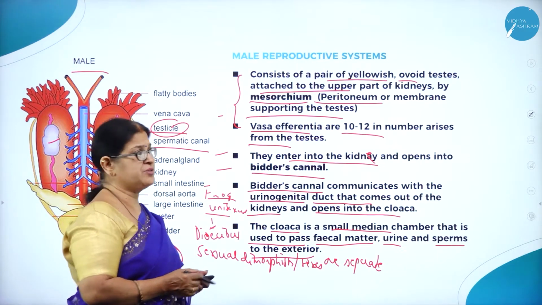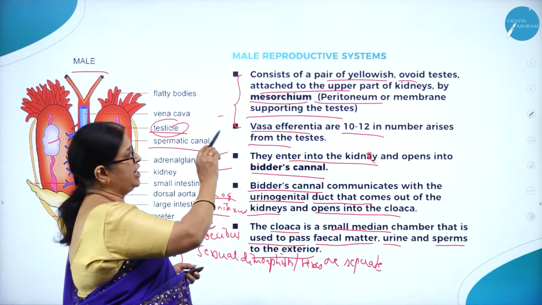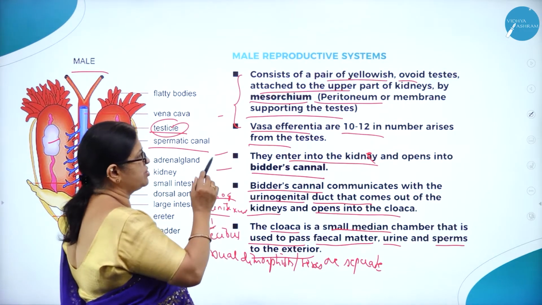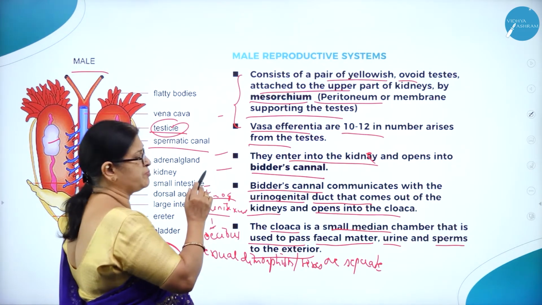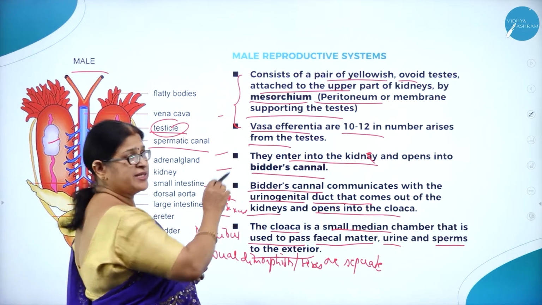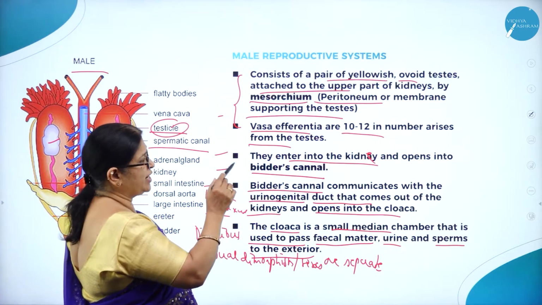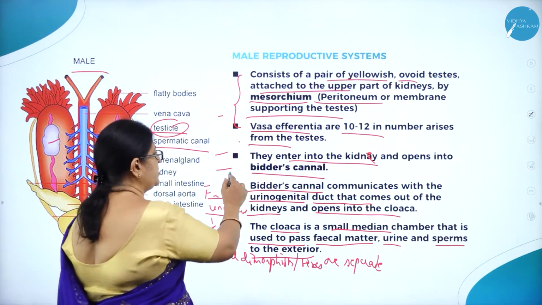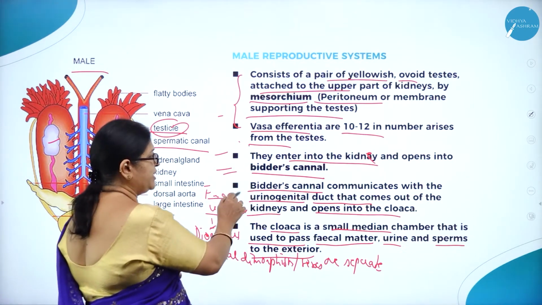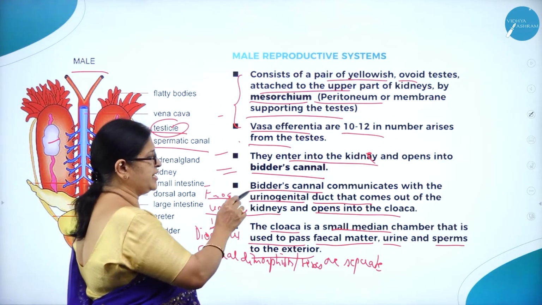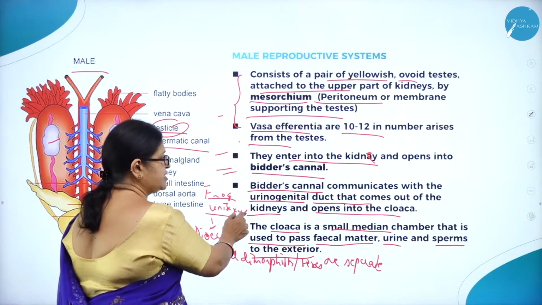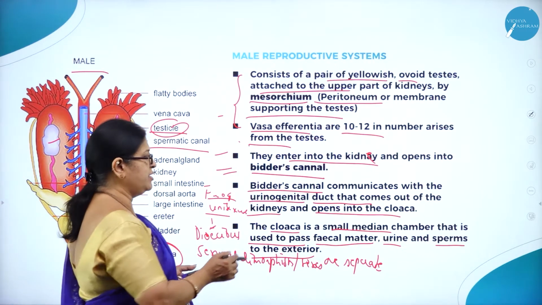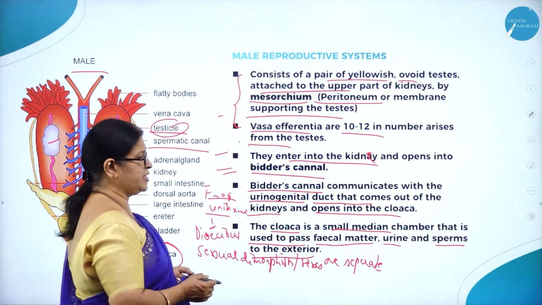So male reproductive system consists of a pair of yellowish ovoid testes attached to the upper part of kidneys by mesorchium. Vasa efferentia, around 10 to 12 in number, arise from the testis, enter the kidney and open into Bidder's canal, which communicates with the urinogenital duct that opens into the cloaca.